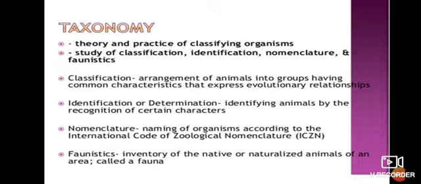What are the other definitions of taxonomy? Theory and practice of classifying organisms. And what is classification? Arrangement of animals into groups having similar characteristics. It is also the identification or determination, identifying animals by recognition of certain characters. And now nomenclature is the naming of organisms according to the International Code of Zoological Nomenclature.